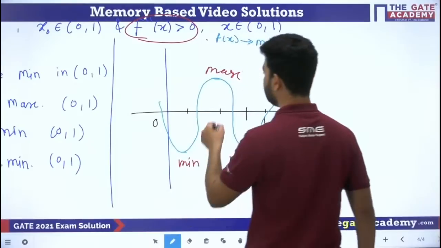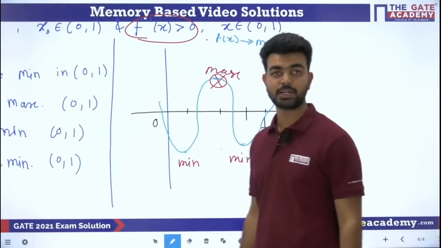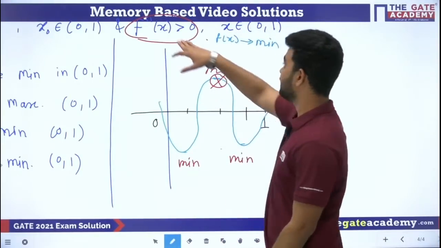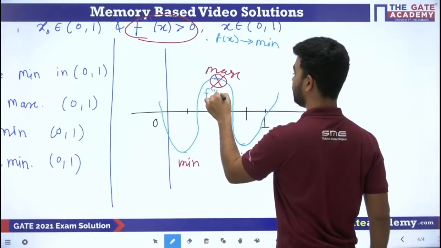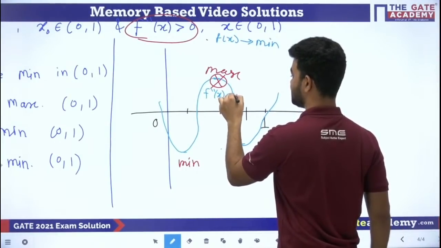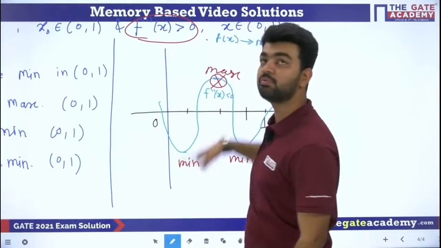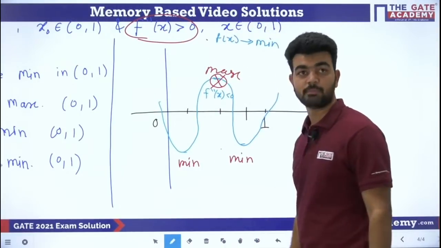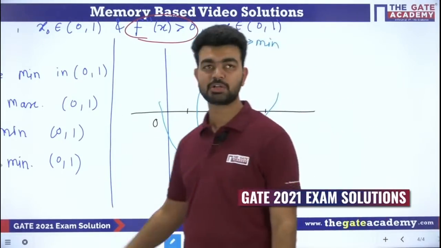But here, if you see on this point, it cannot be minima, maxima, na? Because at this point this condition is not satisfied, because here the double derivative of x is less than 0. Then only you will get maxima. But it should always be positive in 0 to 1. So that is why this maxima will not come. So we'll remove this. Now you will say there are two minima, sir. So exactly two minima should be the option.